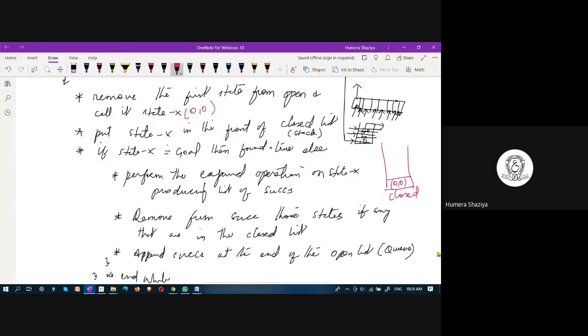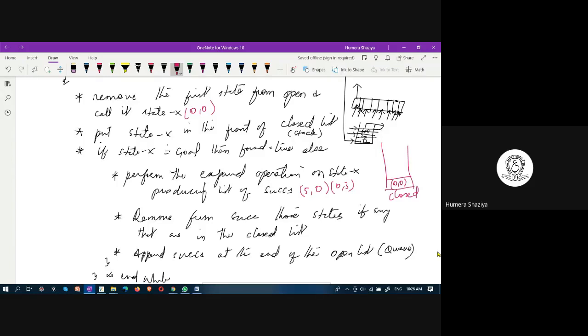State x is 0, 0, and the list of successors is 5, 0 and 0, 3. These are the nodes we got after expanding 0, 0. Remove from successors those nodes, if any, that are in the closed list. Here in the closed list you have only 0, 0. Therefore, there is nothing to remove.